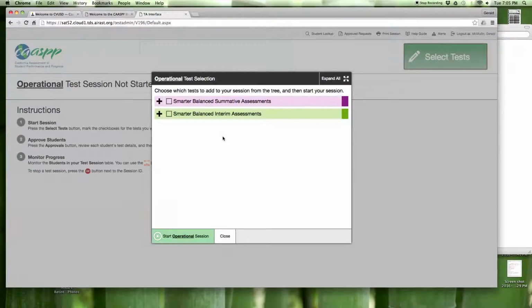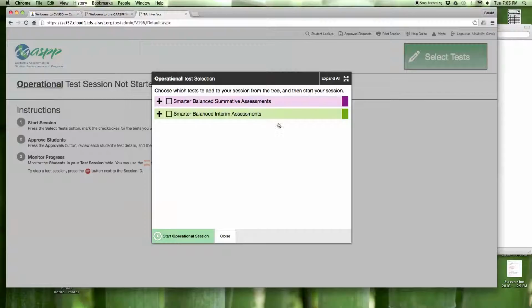Now, they've made some improvements based on feedback from last year. But the overall interface from last year is very similar. So hopefully if you were here last year doing testing, you'll find that it looks fairly consistent from last year. Some of the improvements, though, are color coding and no longer a long scrolling list of just about every assessment available.